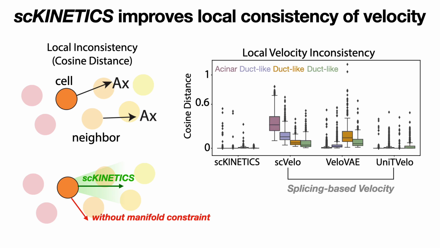And so indeed, comparing the distance between each cell and its closest neighbors in terms of angle or cosine distance, we found that scKINETICS vectors were far more consistent than most competitors based on splicing. This suggests that our manifold constraint and the general model of velocity that we're using here may be more robust to these sorts of local neighborhood perturbations compared to previous approaches.